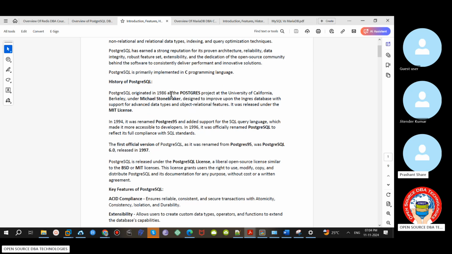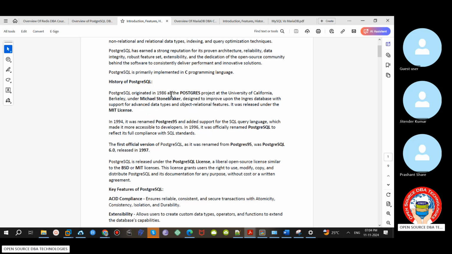So earlier it was released under the MIT license, Ingres to Postgres. Then between 1994 to 95, 96 it was renamed to Postgres 95, which is the version. Then later they renamed it to PostgreSQL. So now we will call it PostgreSQL. So Ingres to Postgres, Postgres to Postgres 95, then PostgreSQL. Okay. So the official PostgreSQL version was released in 1997, which was the 6.0 version. So from 6.0 version, we call it PostgreSQL basically.